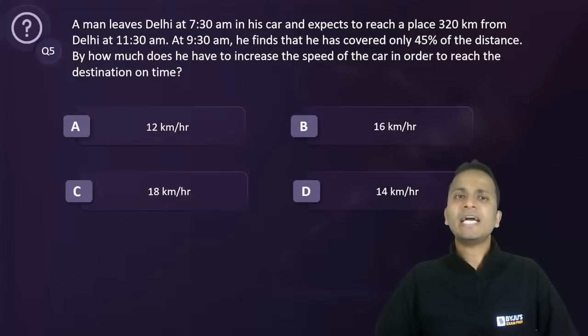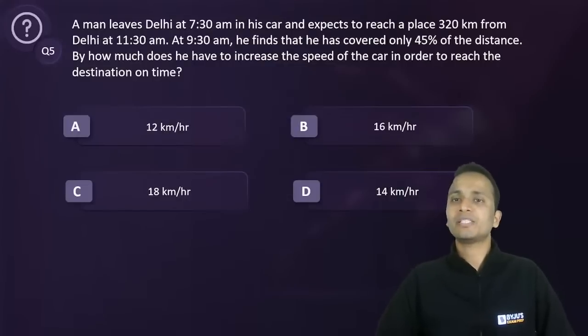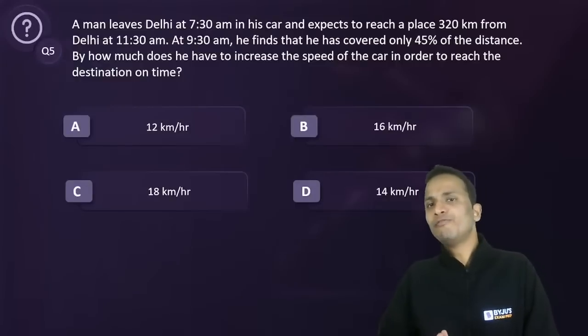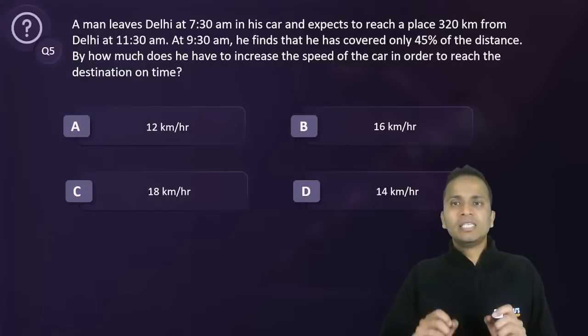A man leaves Delhi at 7:30 a.m. in his car and expects to reach the place 320 kilometers from Delhi at 11:30 a.m. But at 9:30 a.m. he finds that he covered only 45% of the distance. So I can say that in these 2 hours he has covered 45% of 320.